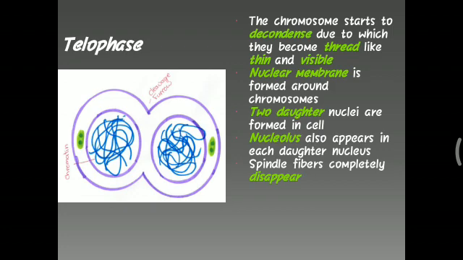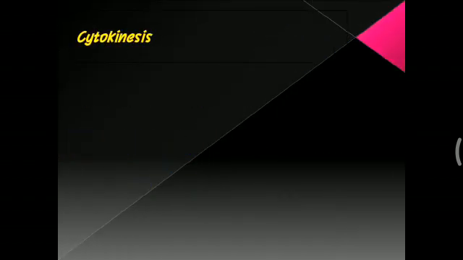Spindle fibers completely disappear. So you can see the difference between the first phase, prophase, and telophase over here, that they are completely opposite of each other. So here the karyokinesis process is completed and it is followed by the second step, that is cytokinesis.